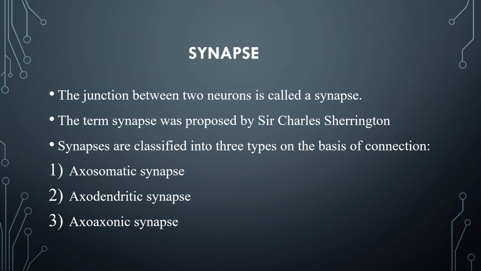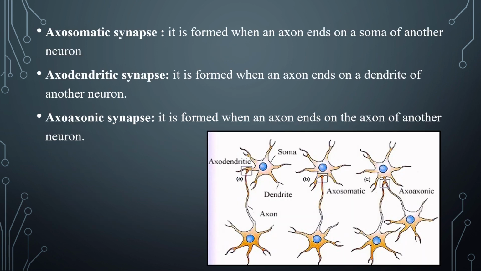First type is axosomatic synapse. Second type is axodendritic synapse. Third type is axoaxonic synapse. Axosomatic synapse. It is formed when an axon ends on a soma of another neuron.